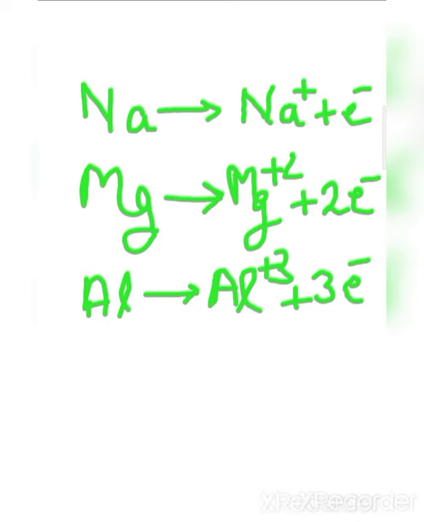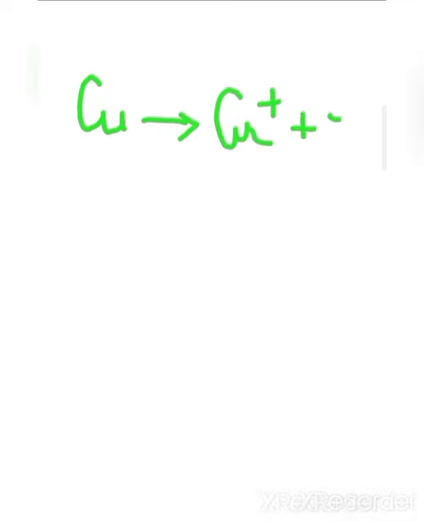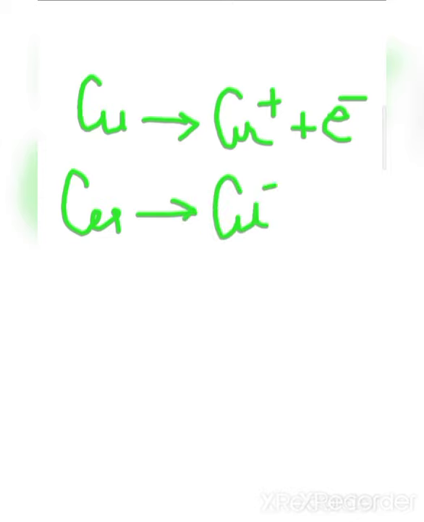Okay. Now we are going to discuss examples of variable valency. Some of the metals, just like copper, sometimes donate 1 electron and produce Cu+, while sometimes copper donates 2 electrons and produces Cu2+ plus 2 electrons. Means copper shows two kinds of valencies, +1 and +2.